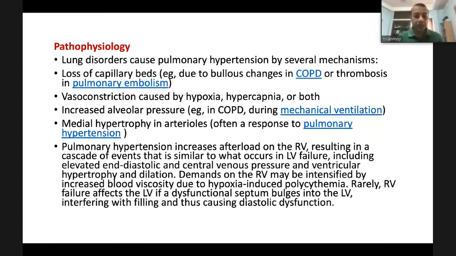Pulmonary hypertension increases afterload on the right ventricle, resulting in a cascade of events that is similar to what occurs in left ventricular failure, including elevated end-diastolic and central venous pressure and ventricular hypertrophy and dilatation. Demand on the right ventricle may be intensified by increased blood viscosity due to hypoxia-induced polycythemia. Rarely, right ventricular failure affects the left ventricle if a dysfunctional septum bulges into the left ventricle, interfering with the filling and thus causing diastolic dysfunction of the left side of the heart.